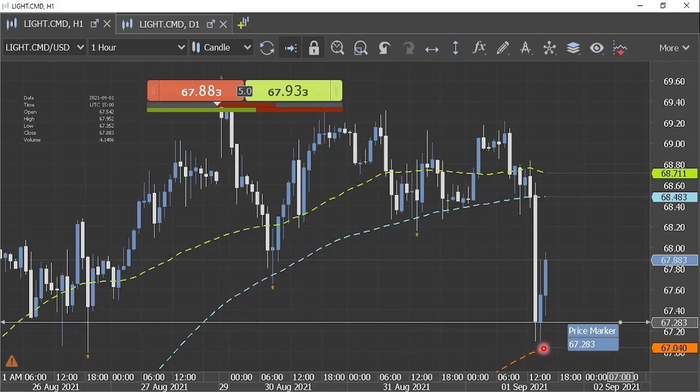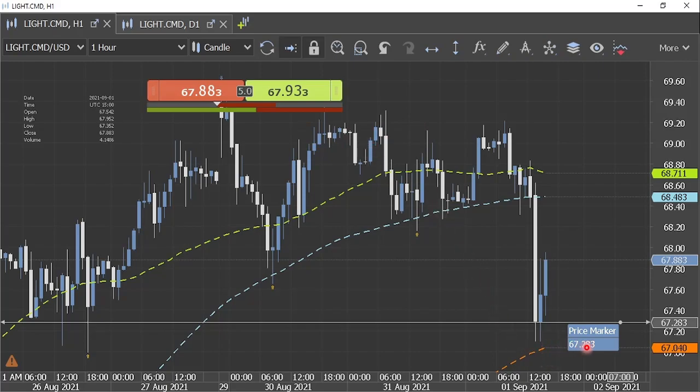The light crude oil has gained almost close to 1 percentage point from the day's lows, and it is now trying to inch higher. It will be interesting to see how the day closes. If the light crude oil succeeds in closing above this support zone, and if in today's session we see the light crude oil consolidating for early hours of the day with price remaining above the support zone, then I think in that case, by the time we see the start of trading in the North American continent, we will have the possibility of light crude oil gaining ground and moving back toward these immediate swing highs.